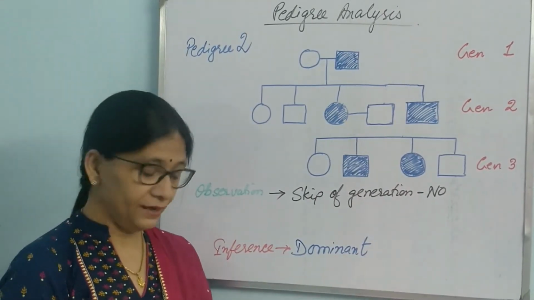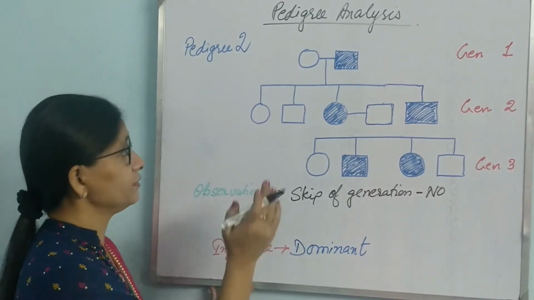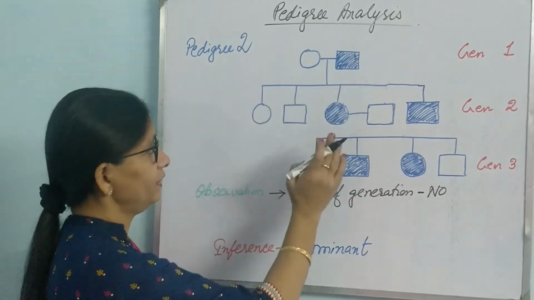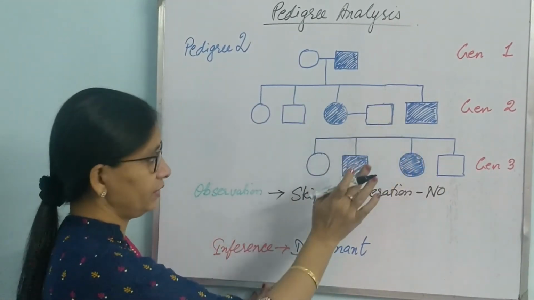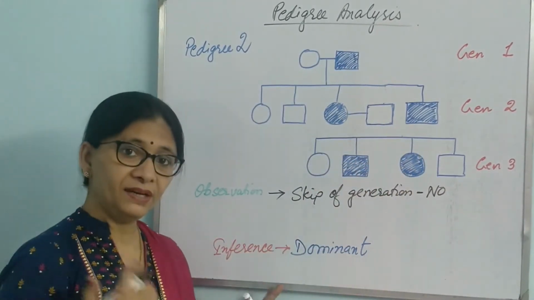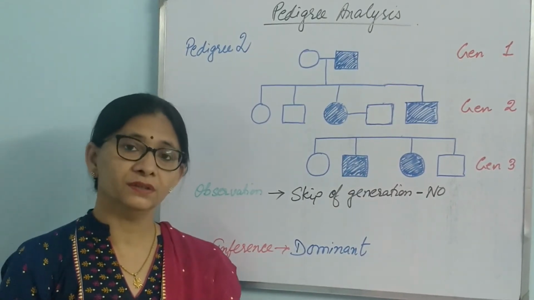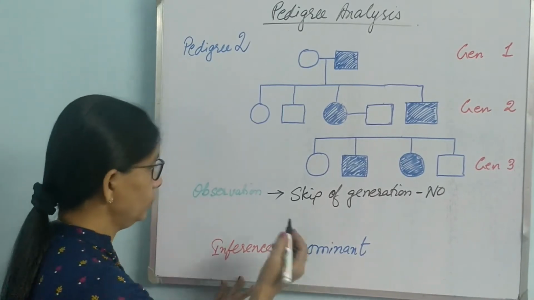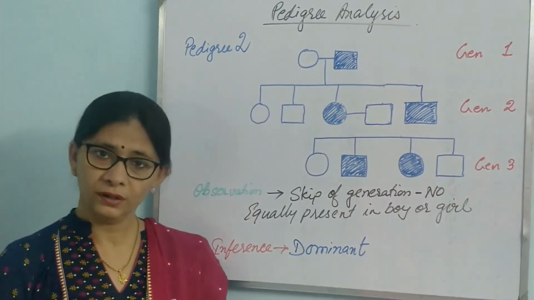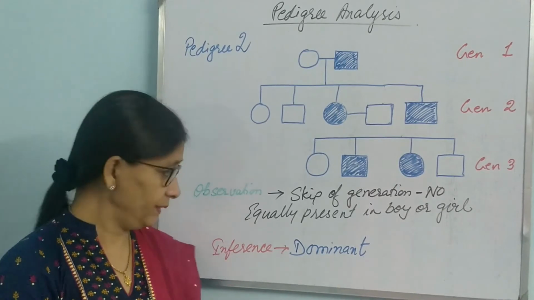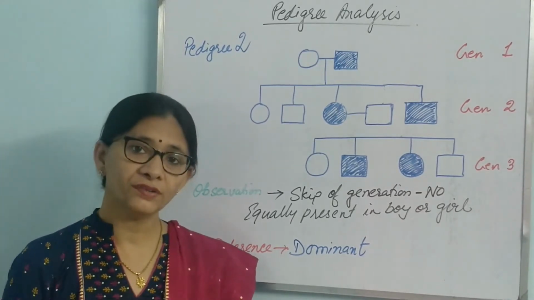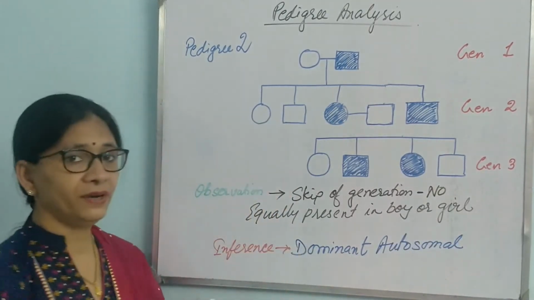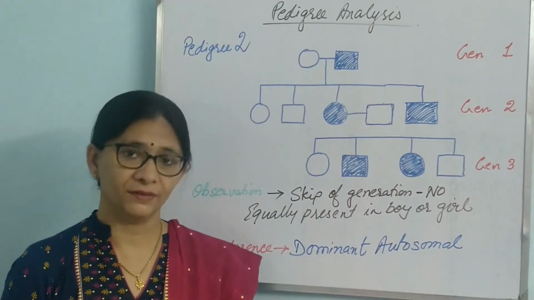Then, the second observation that we have to do is, is it occurring only in boy or girl? Here a boy is affected. Here one boy, one girl is affected. Here one boy, one girl is affected. That means it is coming in both male and female sexes in normal ratio. So equally present in boy or girl. So our inference will be, is it autosomal or sex chromosome related? It is autosomal dominant. This particular trait is autosomal dominant in nature.